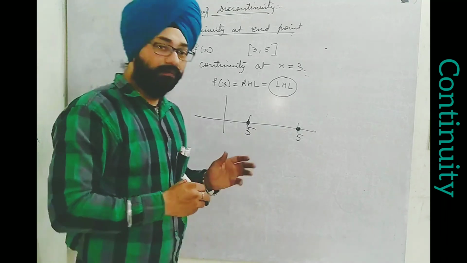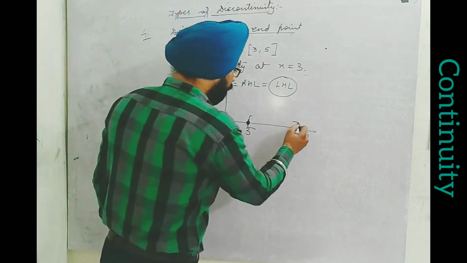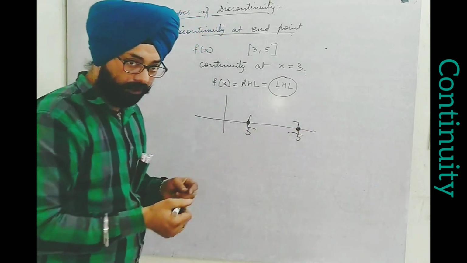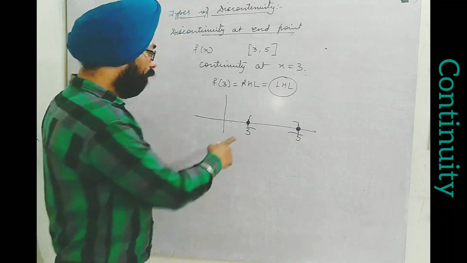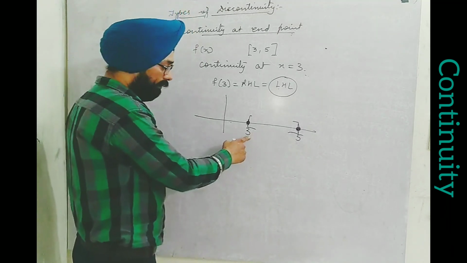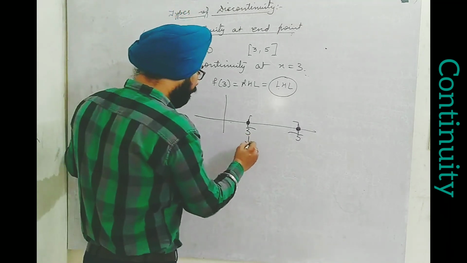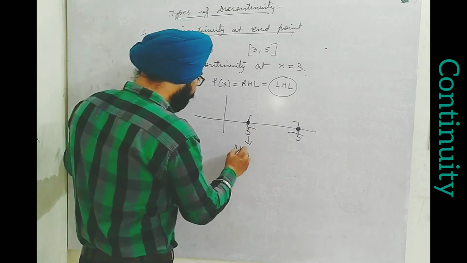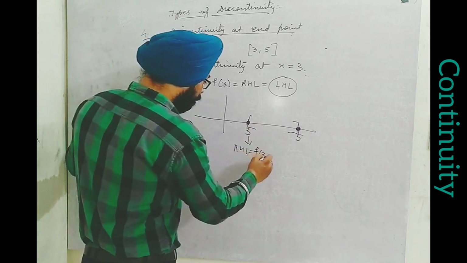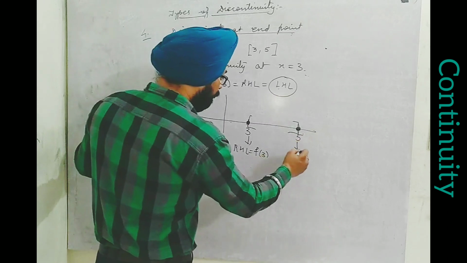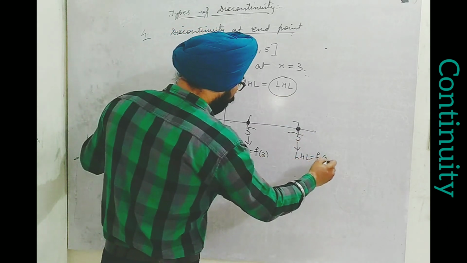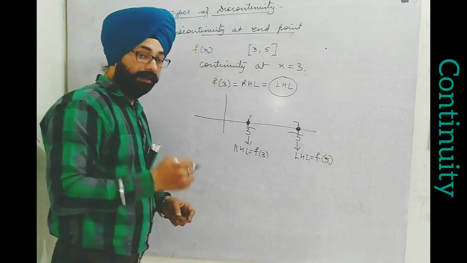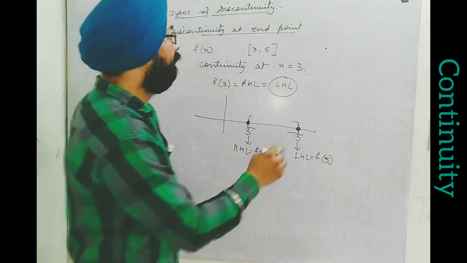What happens whenever there is a case of closed interval, like the example of 3 and 5, with those extreme values, how do we operate on them? For the left hand point, we take only its RHL and f of 3. For the right hand point, we consider only LHL, and it should equal f of 5. This means I can make a definition.